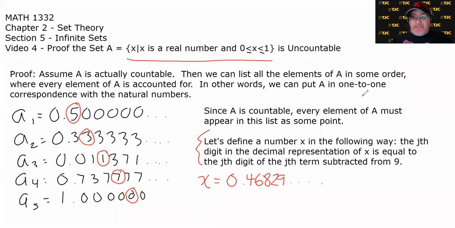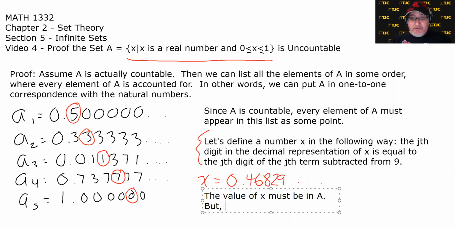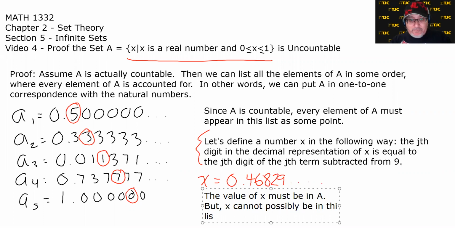So we know two things about this X. Number one, the value of X must be in A. Why? It's a real number, and it's between 0 and 1. But number two, X cannot possibly be in this list.